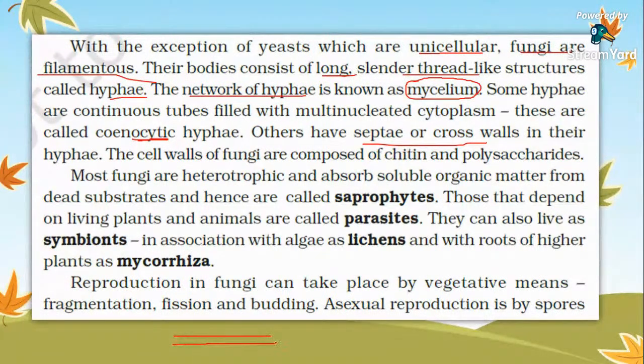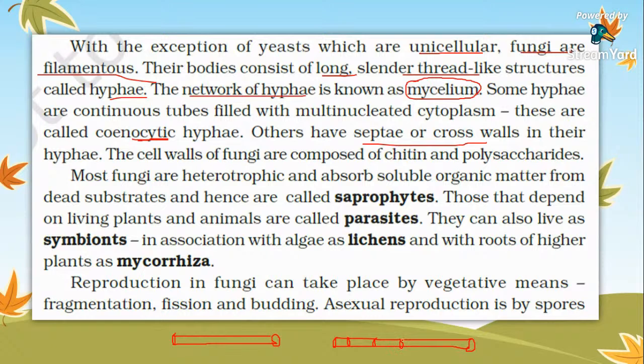Coenocytic hyphae. If there are partitions in between the hyphae, what are those partitions known as?